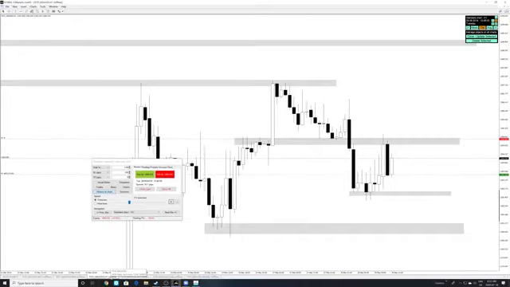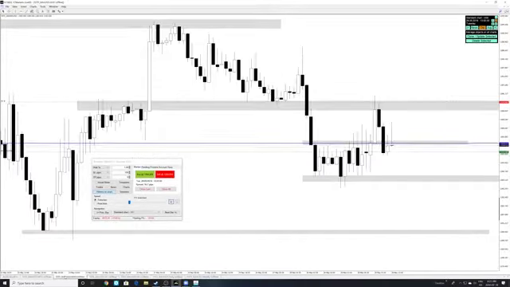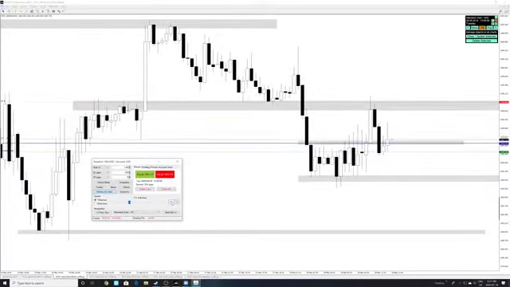Why didn't you close any percentage? Oh, because it's a smaller risk. It's a smaller risk. That's why the stop loss is right there. I didn't close because the bullish candle closed below resistance. It didn't close above resistance. If it would have closed above resistance, then I would have said, okay, let's see what happens.